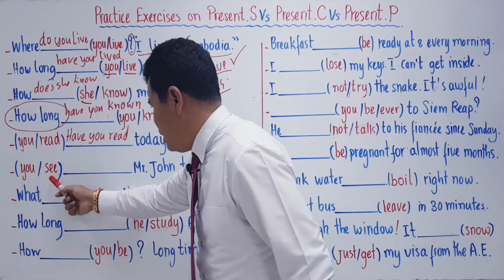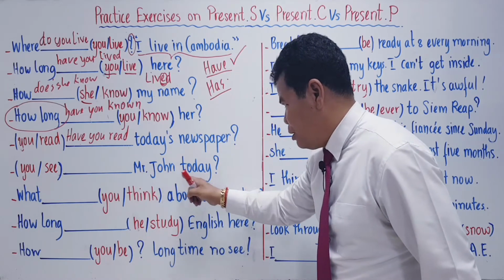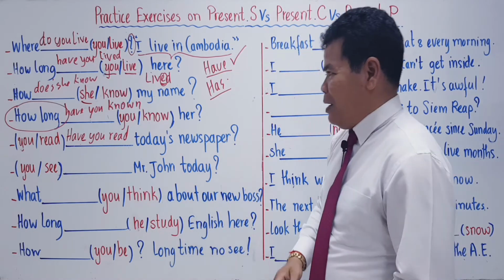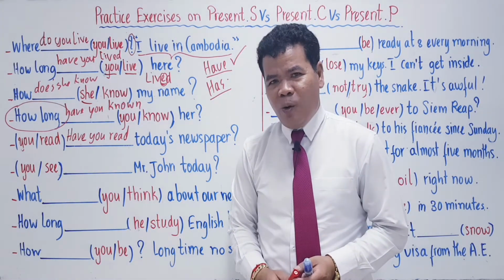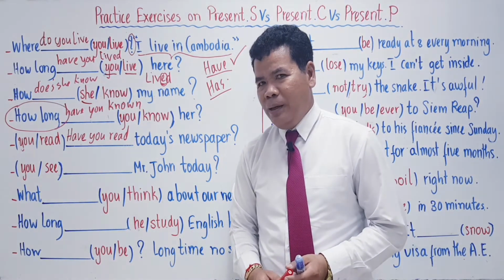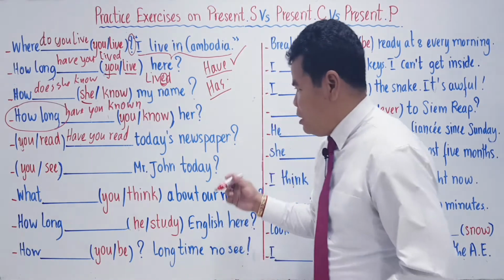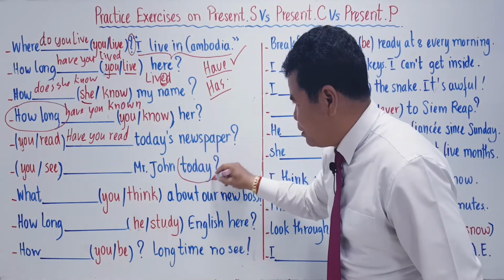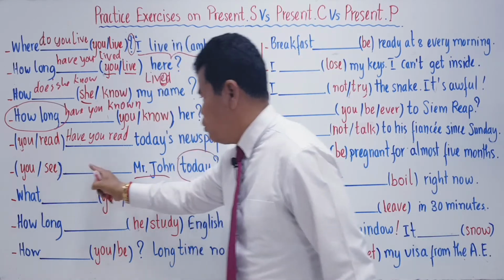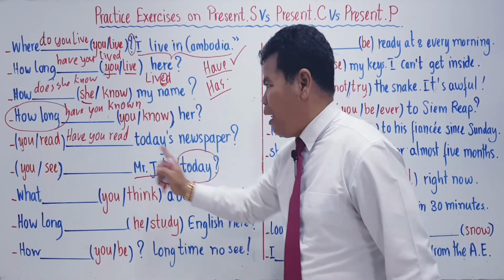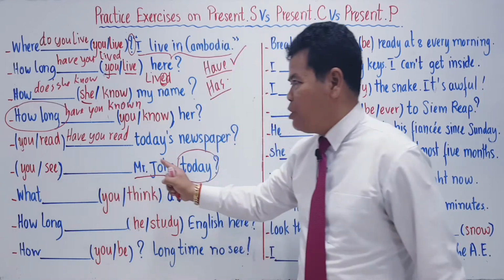Let's go to the next example. You see Mr. John today. Can you ask present simple here or present progressive here or present perfect here? Okay? So do you see the word today? Mr. John, okay? You say, do you see Mr. John today? Or are you seeing Mr. John today?